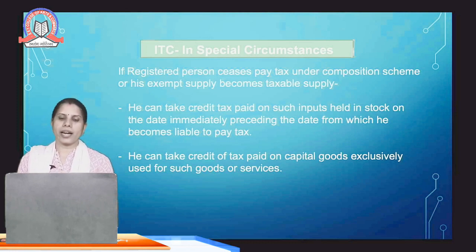He can take credit of tax paid on capital goods exclusively used for such goods or services. He can also take the benefit of ITC on the capital goods which are exclusively used or notified in the list of the government, where he can claim the ITC.